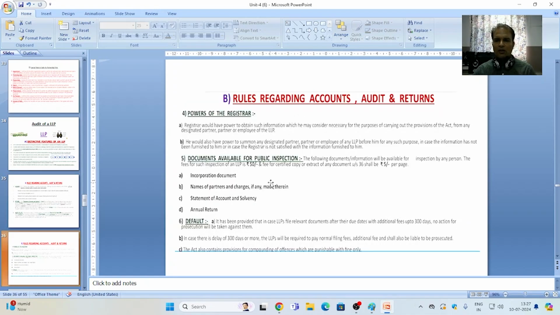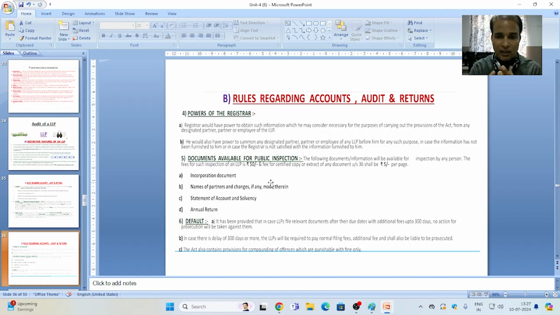The next is power of the registrar. The registrar would have power to obtain such information which he may consider necessary for the purpose of carrying out the provisions of the Act from any designated partner or employee of the LLP. He is authorized. He can seek any information that is required by the law.